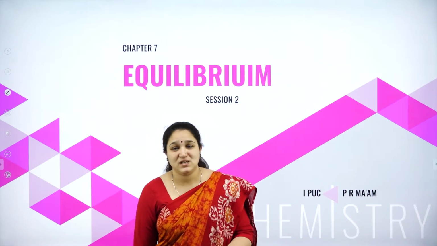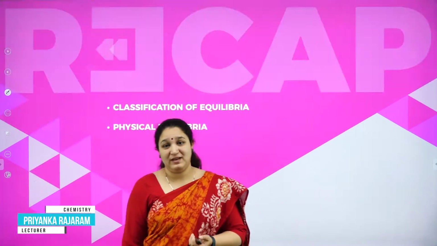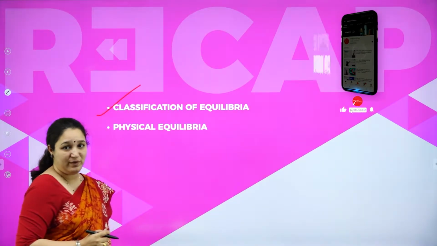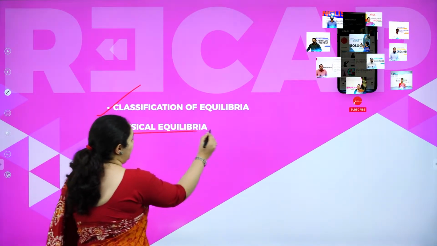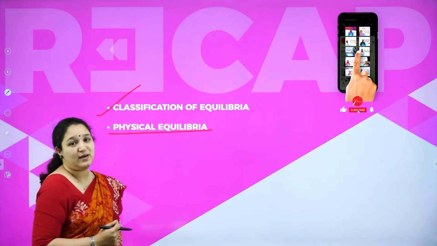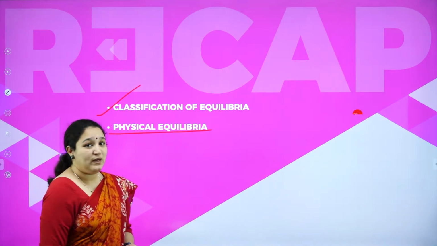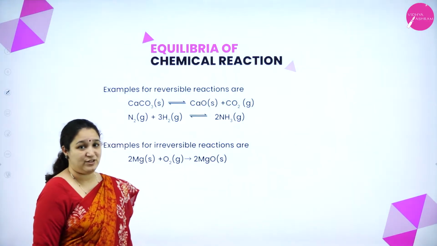Hello my dear students, welcome back to the session 2 on the chapter equilibrium. Last class we studied about classification of equilibria and we went into the details of physical equilibria, that is 5 different types of physical equilibrium, isn't it? Today we learn about the equilibria of chemical reactions.